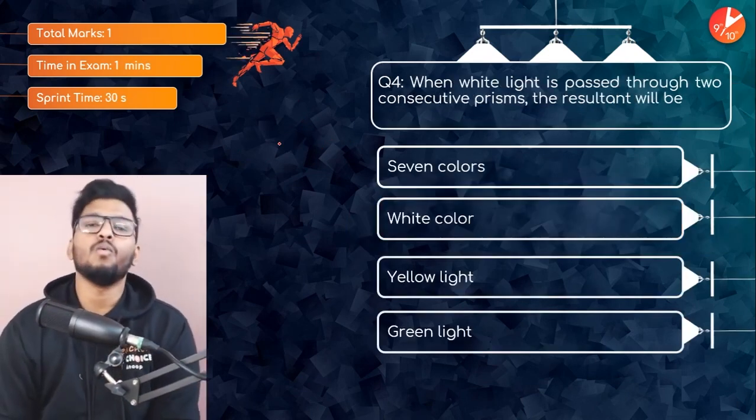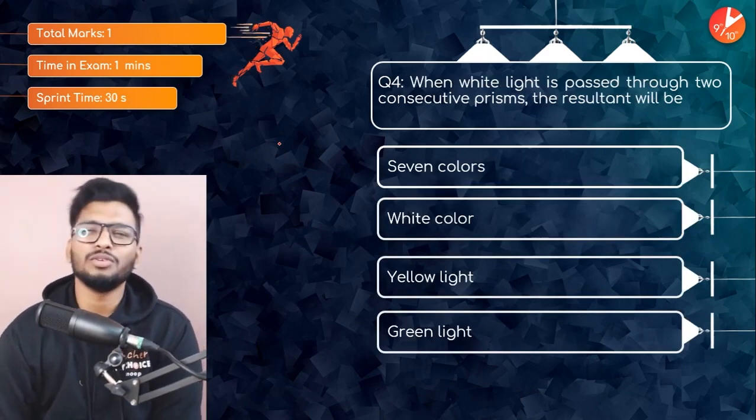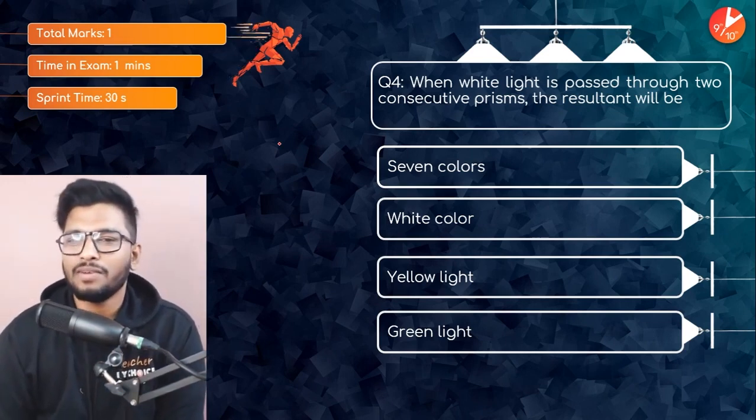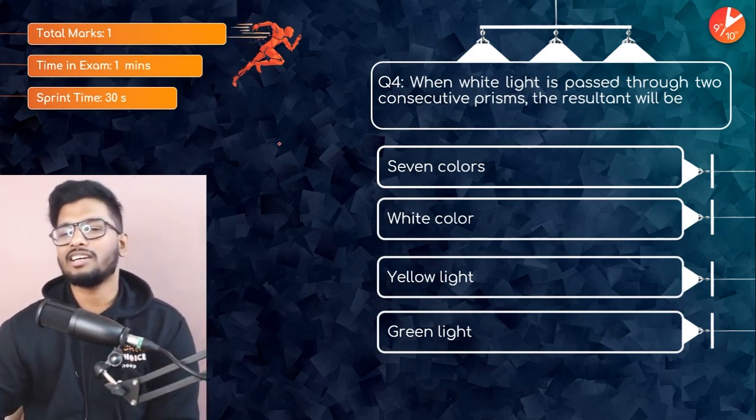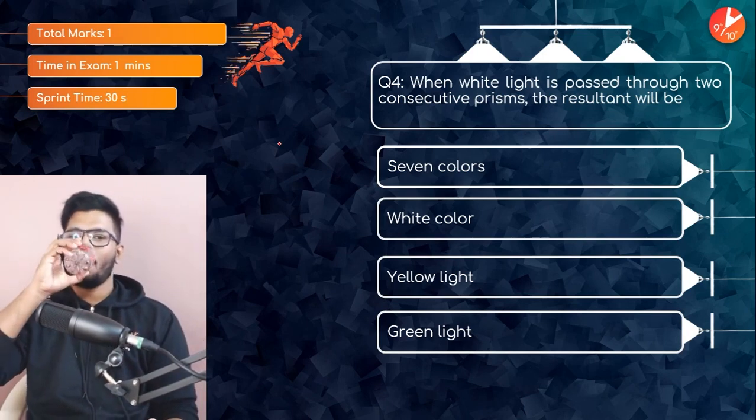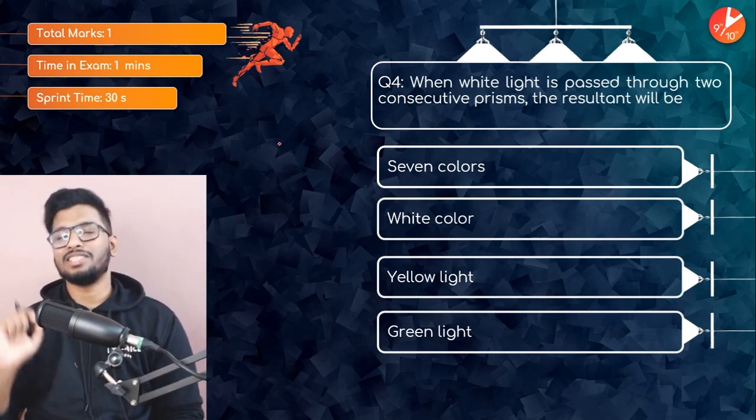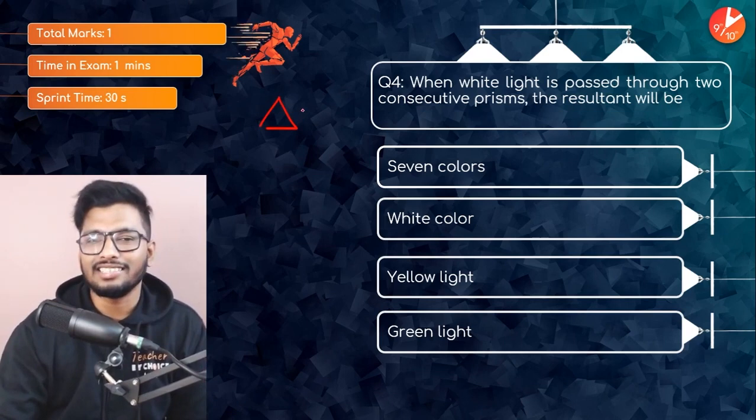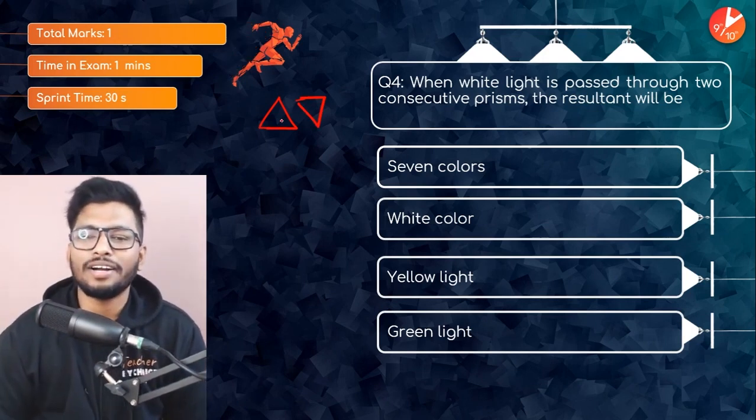Again, 30 seconds, 1 minute in your examinations. I don't think it takes more than 10 seconds. But let's take a look at the question. When light is passed through two consecutive prisms, the resultant will be what? 7 colors, white color, yellow color, or green color. When white light is passed through two consecutive prisms, one prism after another. Let's say that the prisms are inverted like this. They've not mentioned it, but let's say that they're inverted like this. So what would happen?